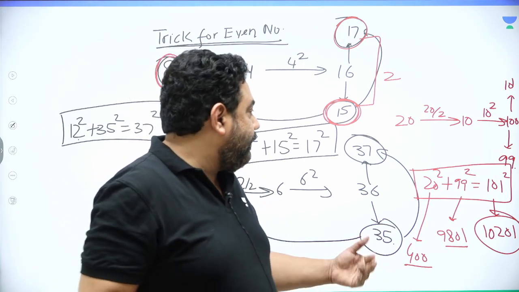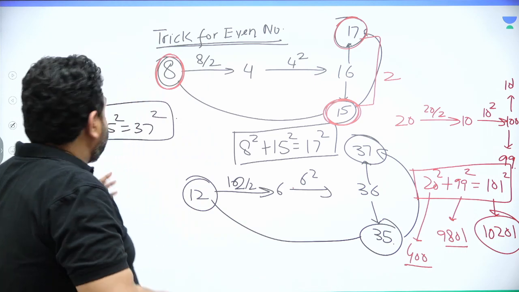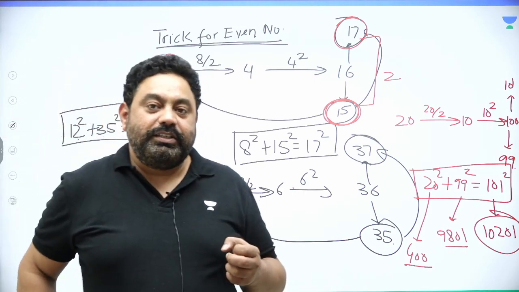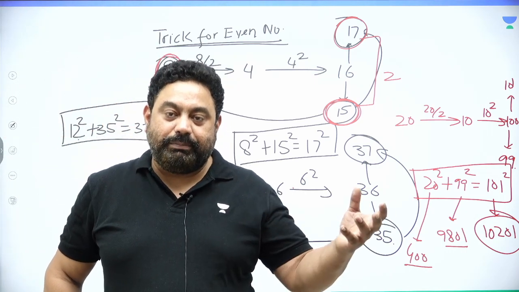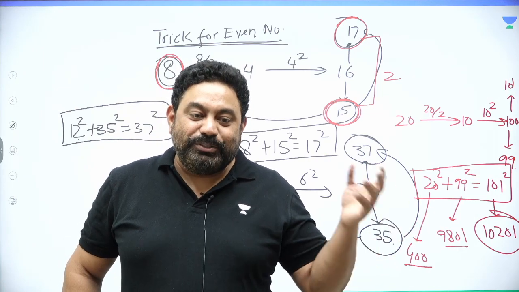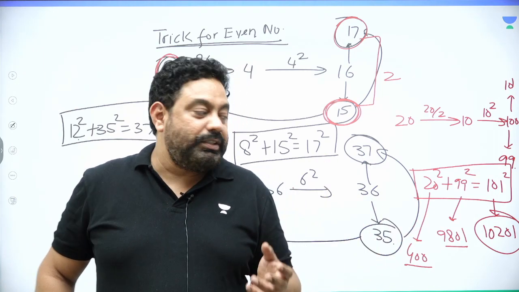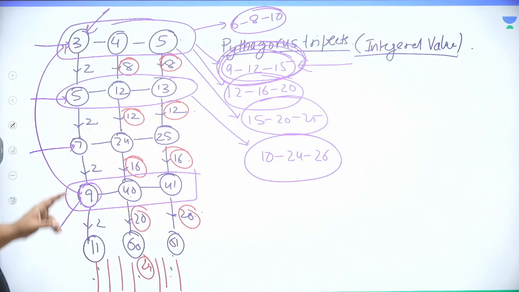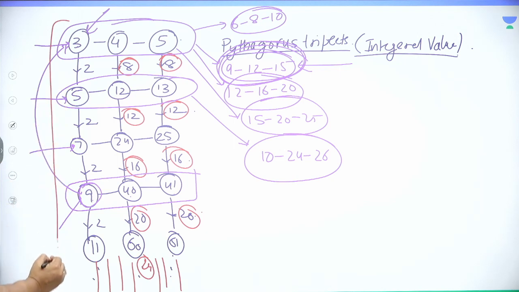So sir, now you have given us a beautiful trick for an even number, a Pythagorean triplet starting with the smallest even number. Is there a trick for an odd number also, or do we have to depend upon this table to find a Pythagorean triplet starting with an odd number?